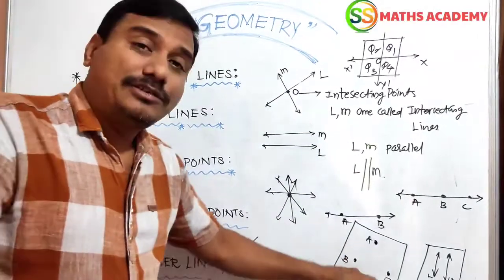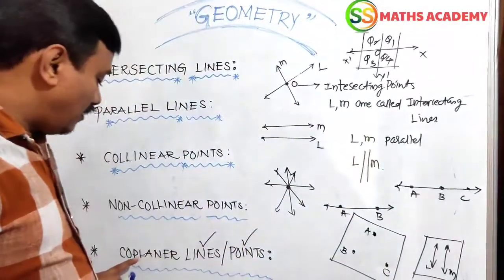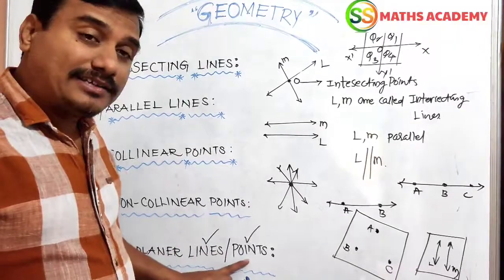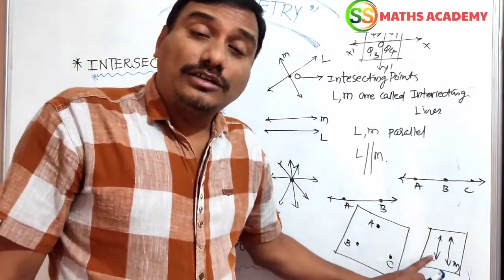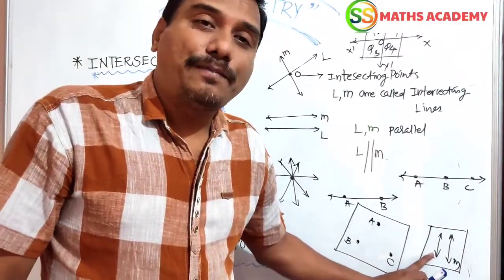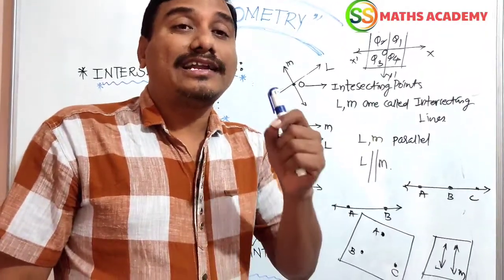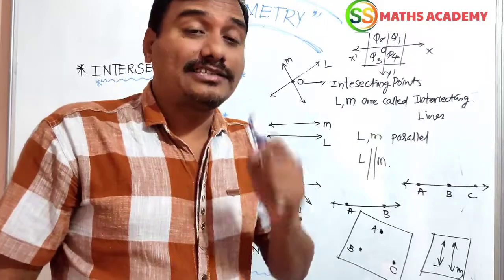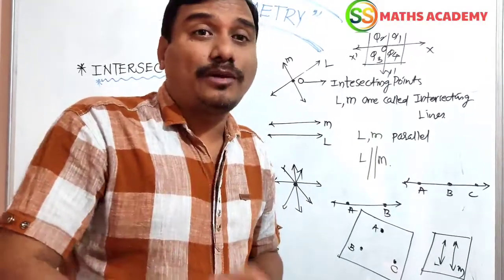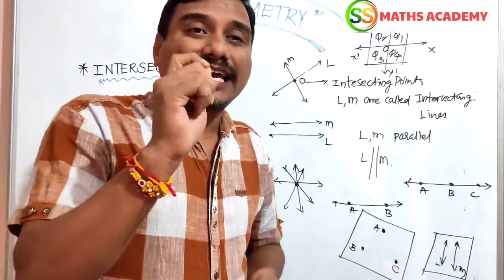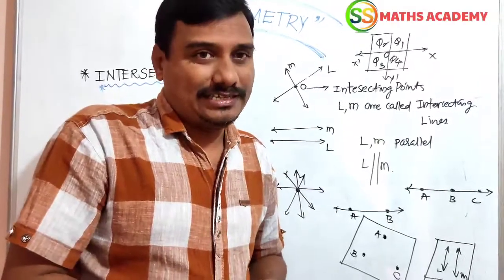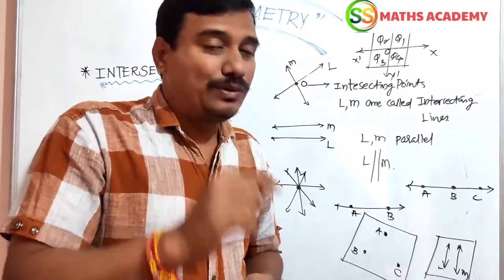Then A, B, C, 3 or more points, are called coplanar points. Here some lines are formed in a plane; such lines are also called coplanar lines. In our 9th class and 10th class geometry, remember one note: the area of collinear points in a triangle should be 0.